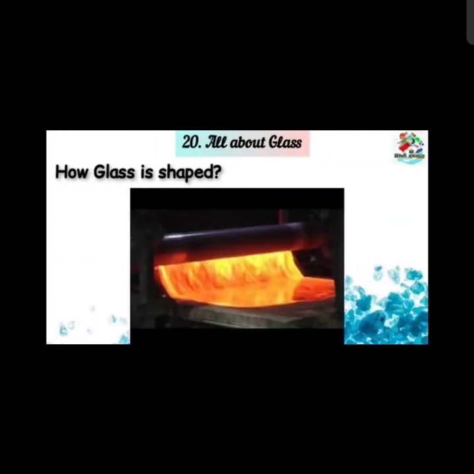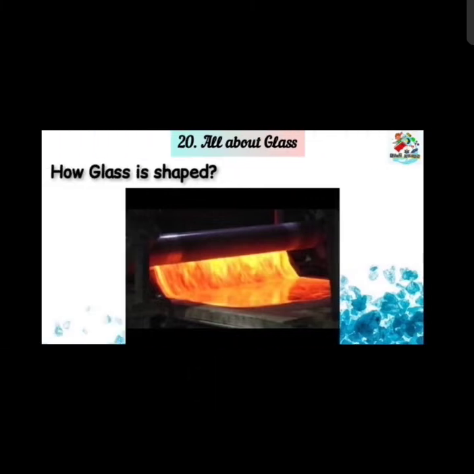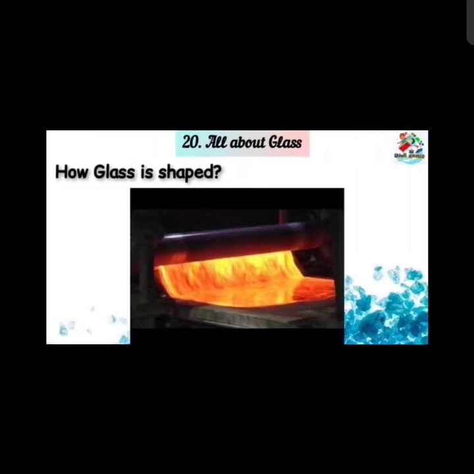In some processes, the molten glass, means the liquid glass, is floated on a bed of molten metal. From a metal, a bed-like shape is given, and on that bed-like shape, we can put the liquid glass. By putting the liquid glass on the molten metal bed, we can get flat, thick glass. What we can get? Flat, thick glass.